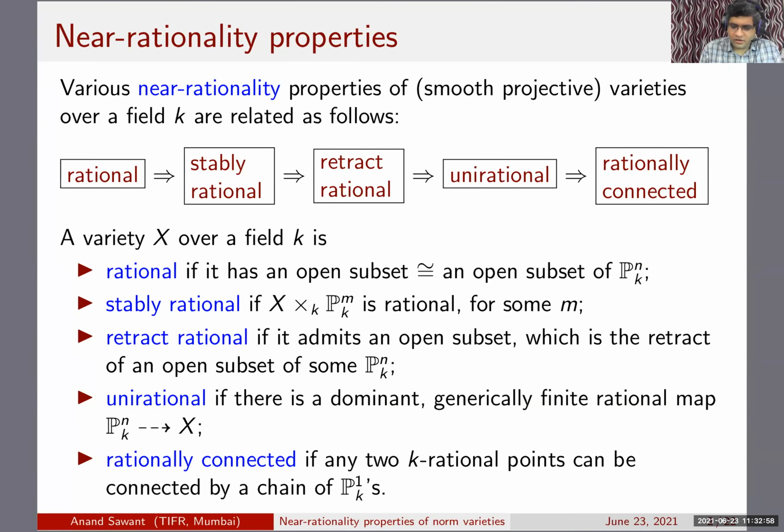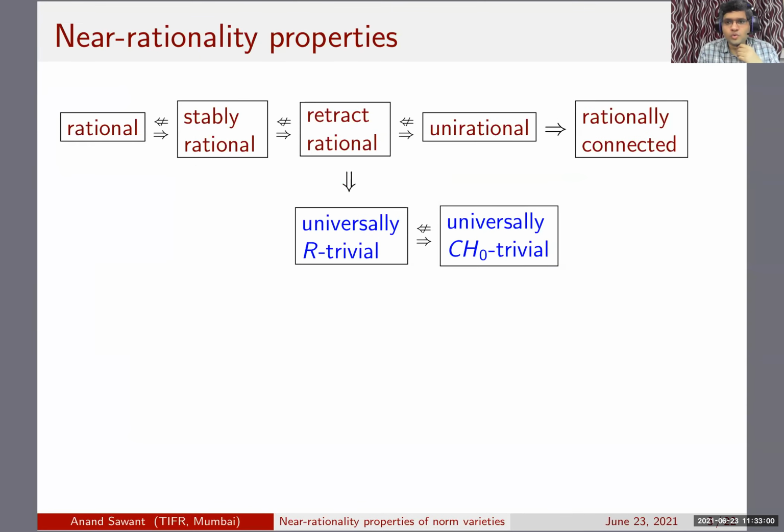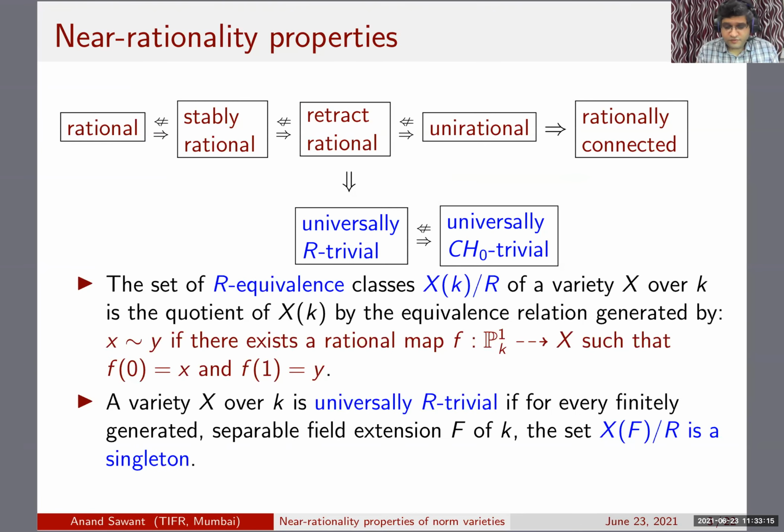question. The two more near rationality properties of interest are universal R triviality and universal Chow zero triviality, and I will come to the definitions very soon. Universal R triviality just means that over every finitely generated separable field extension of the base field, the set of R equivalence classes has to be a singleton.